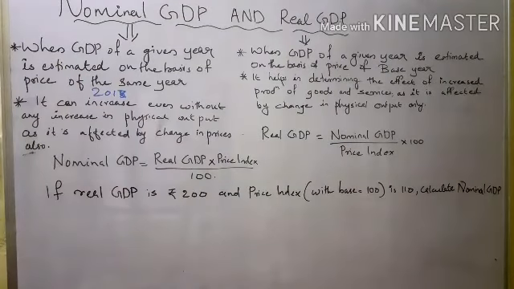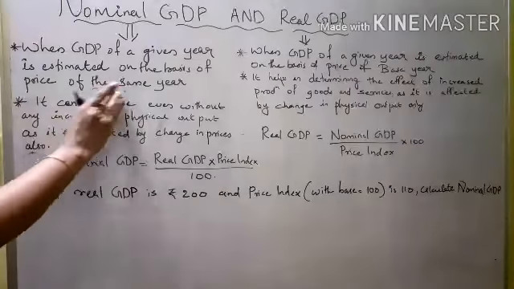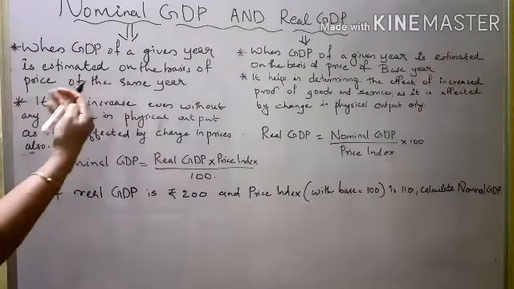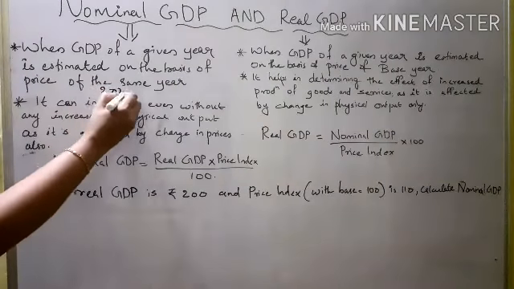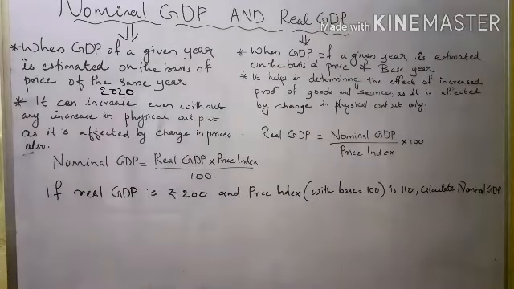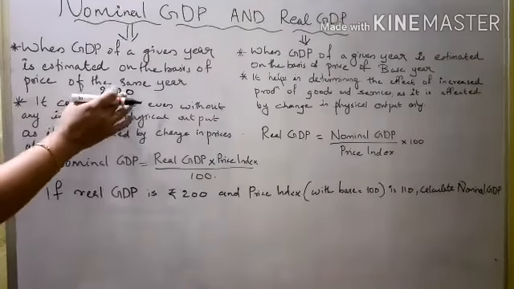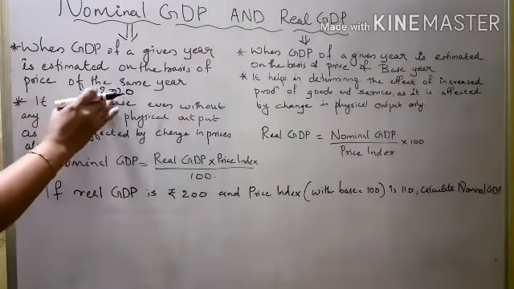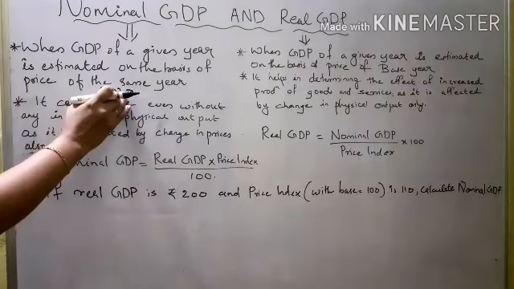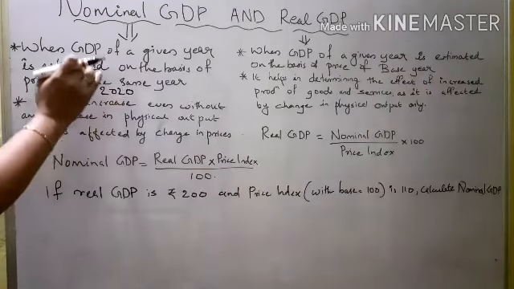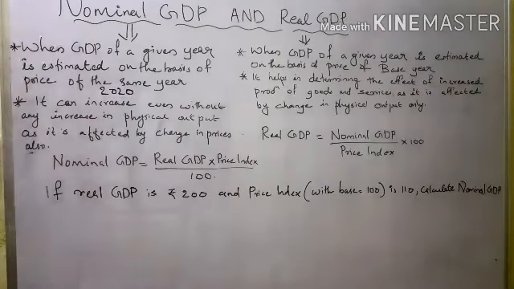Now take 2020, then 2020's prices of goods and services. We know what GDP is: the final value of all goods and services that are produced in the domestic territory of a country during a year. Then 2020 is the current year. The same current year prices of goods and services we consider for estimating GDP. Then we call this nominal GDP, or current year GDP.